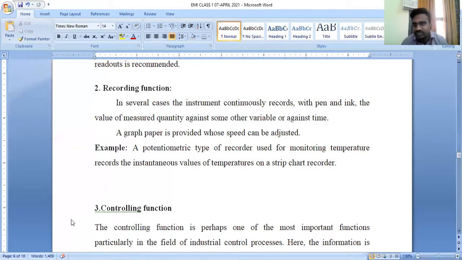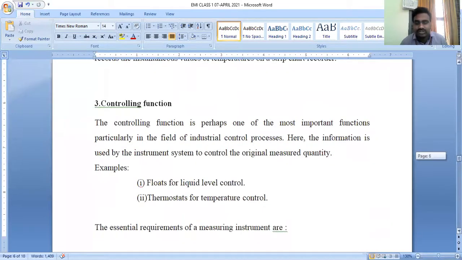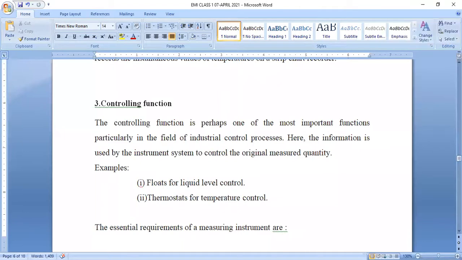Last important function of the instrument, that is controlling function. How can we say the concept of controlling function? The controlling function is one of the important parameters in a controlling process.